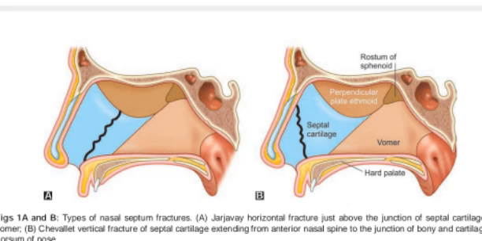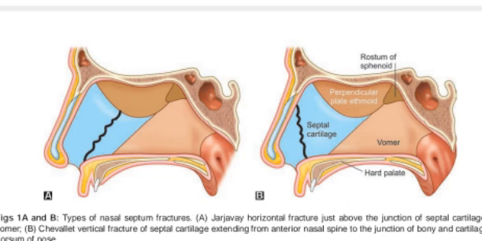Types. Jarjavay fracture, Fig. 1a. This horizontal fracture starts just above the anterior nasal spine and runs backwards parallel and above the junction of septal cartilage with the vomer. It results from blows from the front. Chevallet fracture, Fig. 1b. This vertical fracture starts from anterior nasal spine and runs upwards towards the junction of bony and cartilaginous dorsum of nose. It results from blows from below.